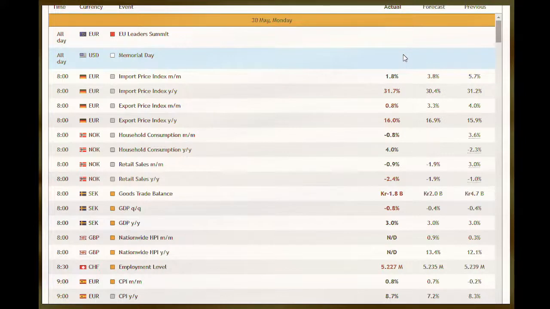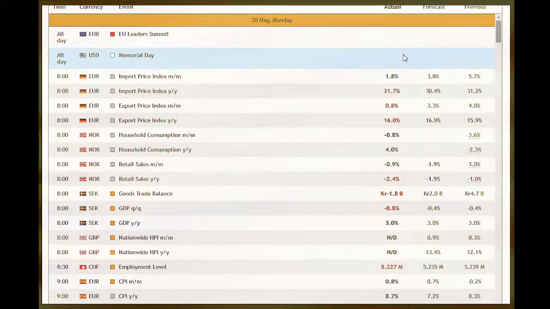All right, it's a brand new week. It's the last week of this current month, so we're going to go over the calendar and see what events we have. Normally the last week or the first week of the month tends to be a busy week in terms of news events. So we're just going to go over the calendar, see what news events we have, and see how we can incorporate that into our technicals.